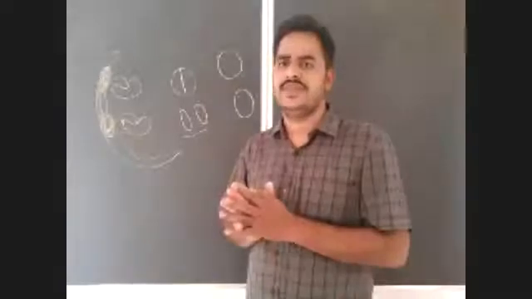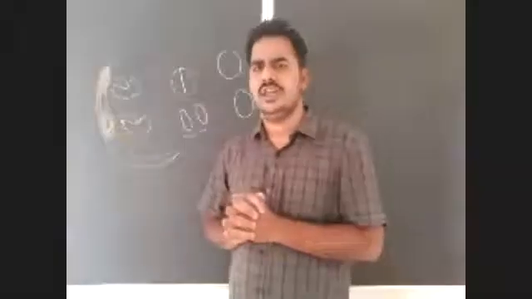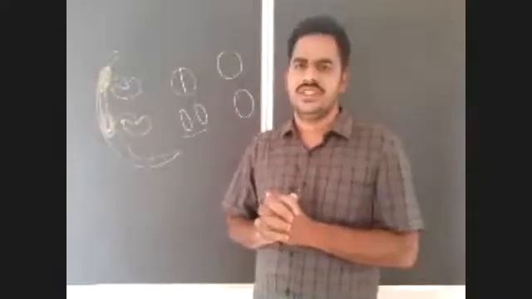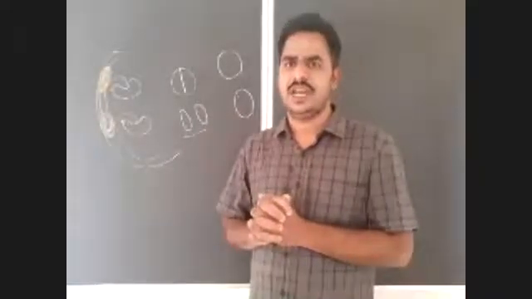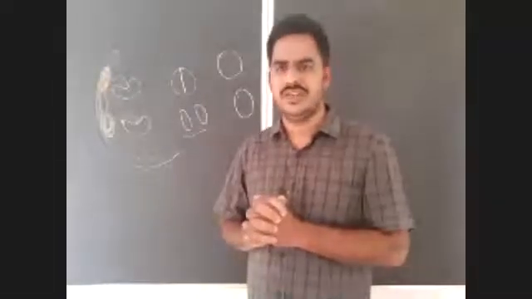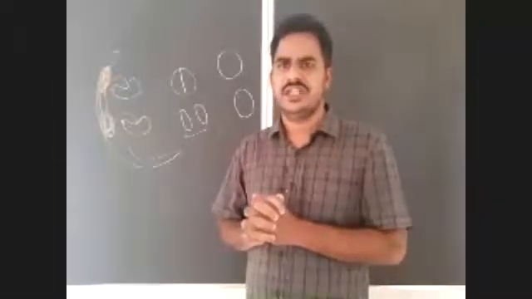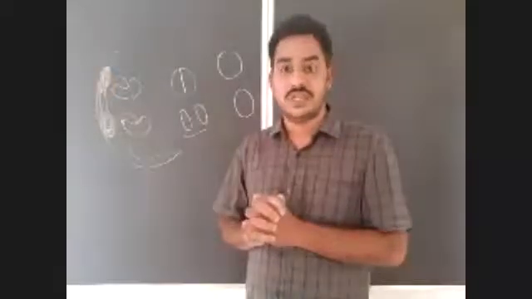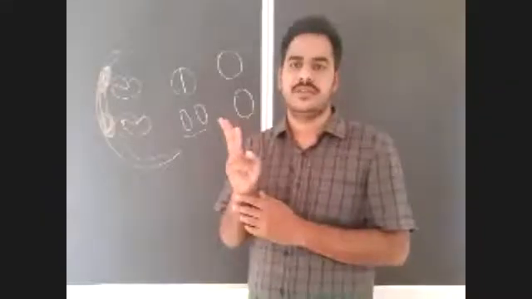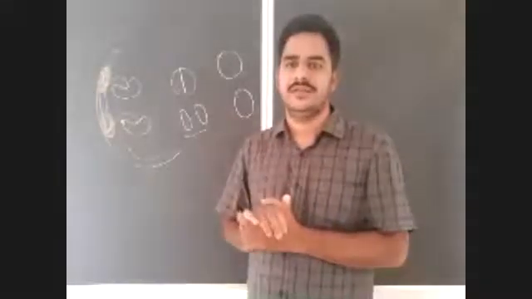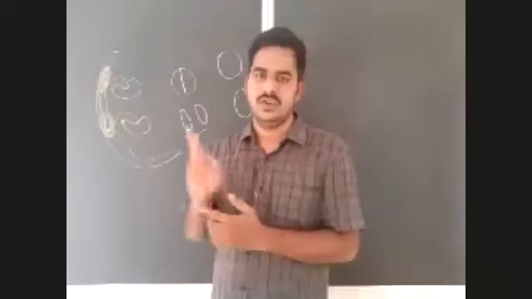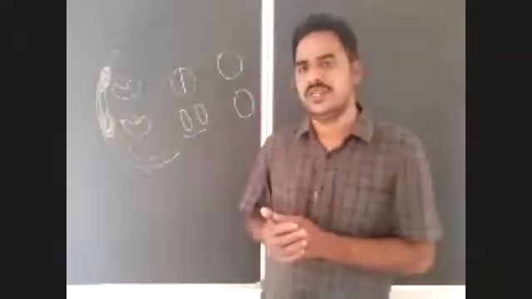After completion of that, we discussed the structure of the testes. In human beings, the testes are oval shaped. These are about 4 to 5 centimeters in length and 2 to 3 centimeters in width. The testes are pinkish in color, and they are covered by 3 membranes. What are those membranes? Tunica vaginalis, tunica albuginea, and tunica vasculosa are the 3 membranes that cover the human testes.